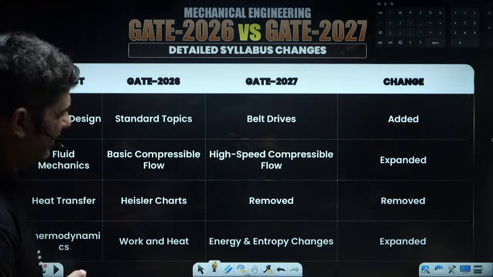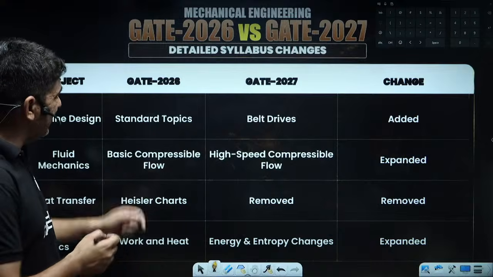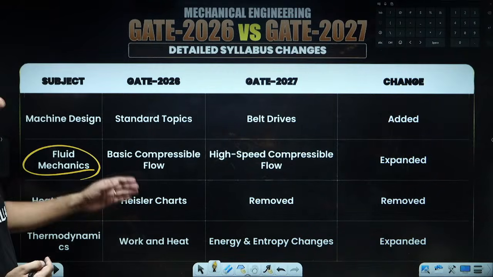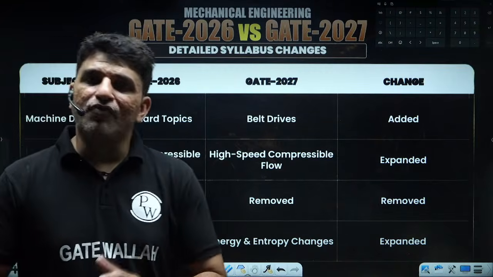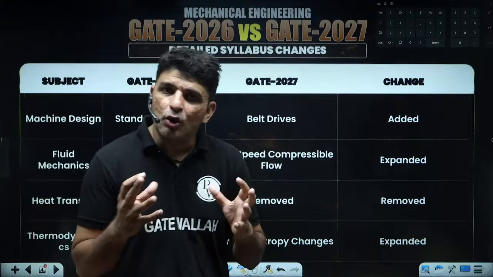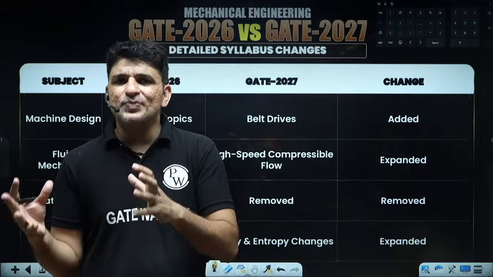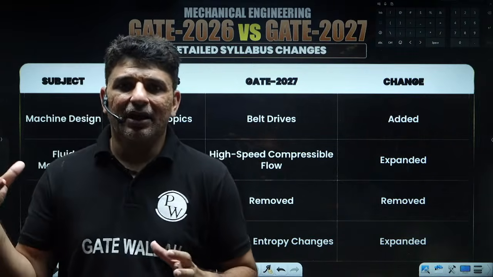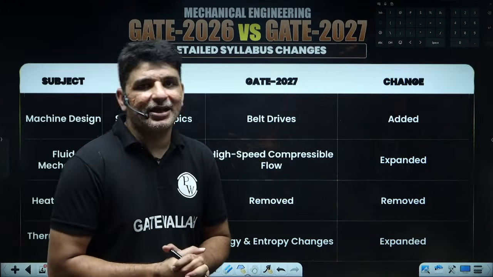That is belt drives. If we talk about the fluid flow, again, though this is covered in applications of thermodynamics, so this was basic compressible flow. When we talk about the compressible flow, it was only the compressible flow at supersonic speeds, where we used to see shock waves and other effects, and we used to study the low Mach number regime also.